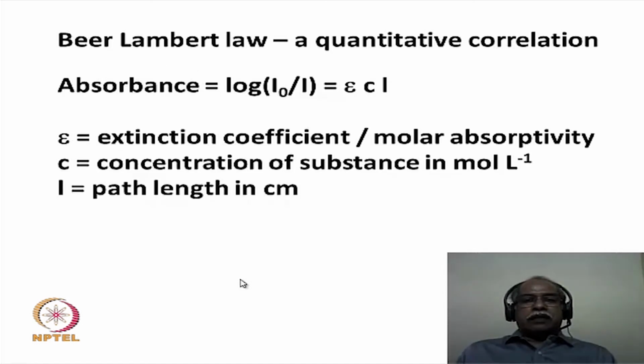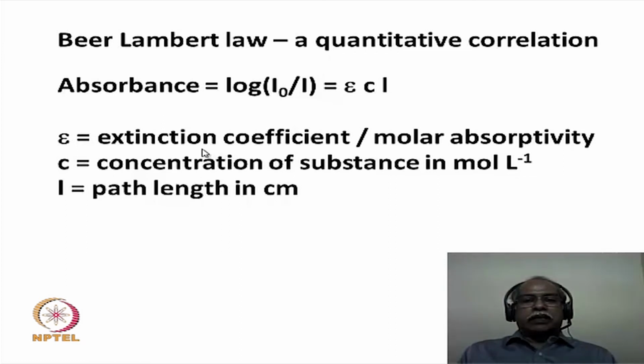Certain laws governing the quantitative aspects of spectroscopy are important to understand. One is called the Beer-Lambert's law. It's a very basic law dealing with the quantitative correlation between absorbance and concentration. Now, this expression is what is known as the Beer-Lambert's law. Absorbance, which is actually the logarithmic ratio of I0 by I, is directly proportional to the concentration. In other words, when light is passing through a medium, it depends on how many molecules it encounters. Absorbance will be accordingly more or less. In other words, absorbance is directly proportional to the number of molecules the light interacts with on its path.